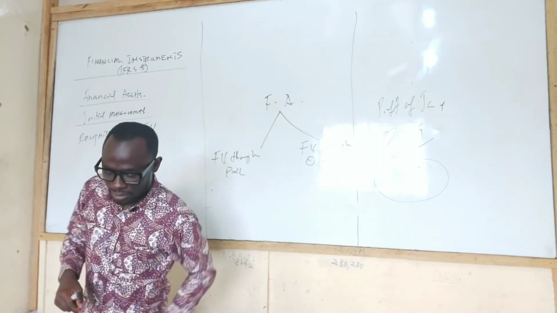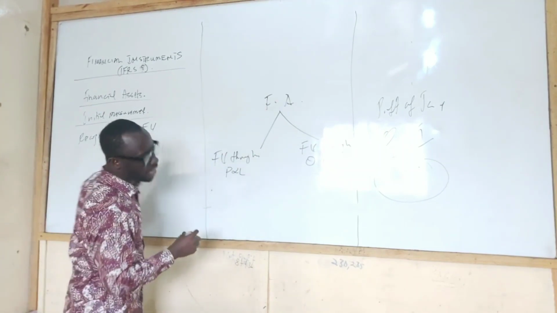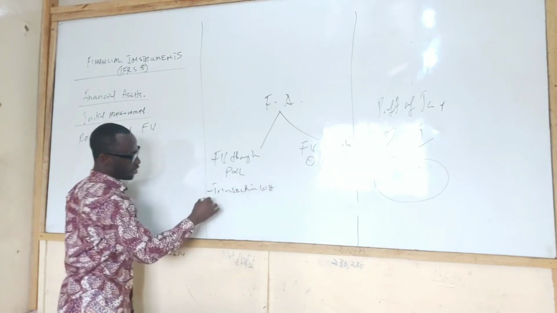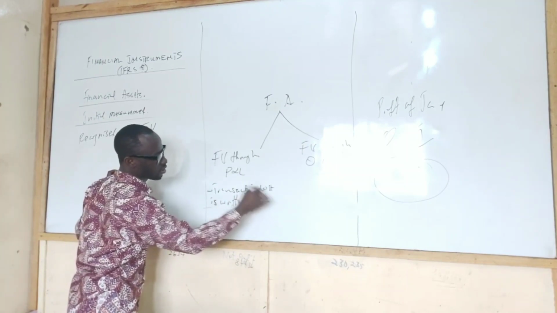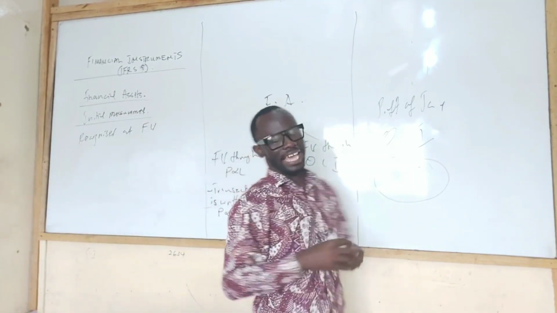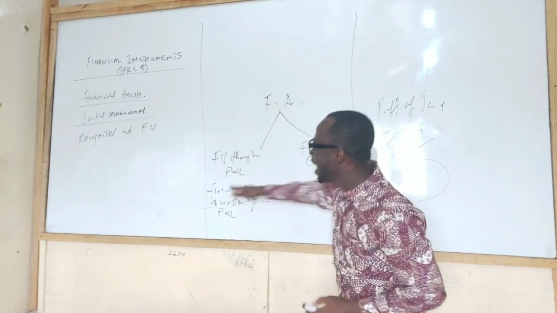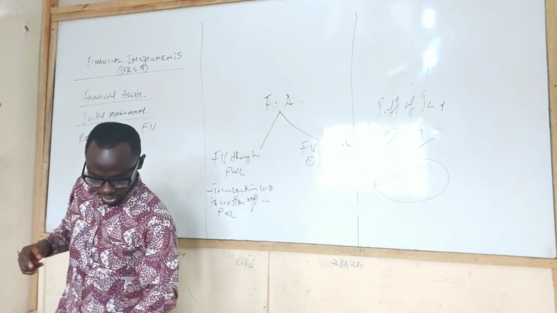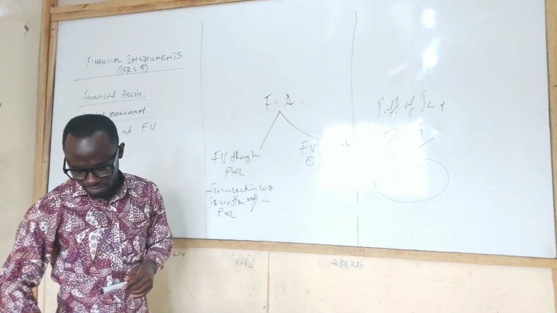Now, when we recognize a financial asset through profit or loss, it means that any transaction cost is written off in the income statement, or in the profit or loss. I'm using these things interchangeably, it's the same thing. If we carry financial assets at fair value through P&L, then any transaction cost is written off. Alright, so that is the idea about that.